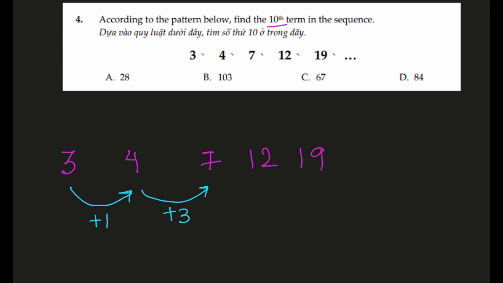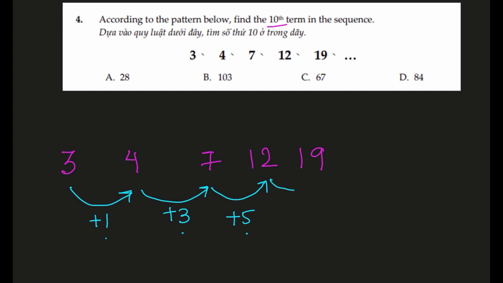Question number 4. We have to find the 10th term of this sequence, which is 3, 4, 7, 12 and 19. Now in order to find the 10th term, let's see the pattern of this sequence. To go from the first term 3 to 4, there's an increase of 1, then 4 to 7 there is an increase of 3, and then 7 to 12 there's an increase of 5. Now we can see the increment is not constant, the increment is changing as well.